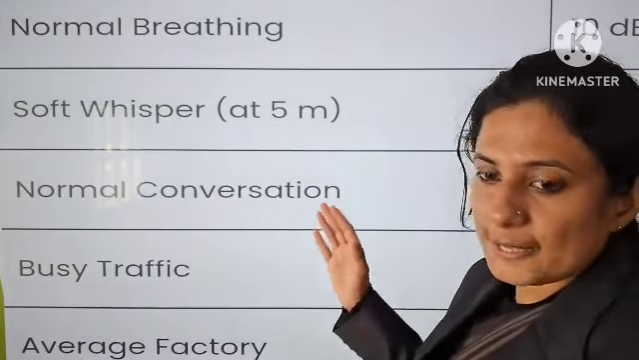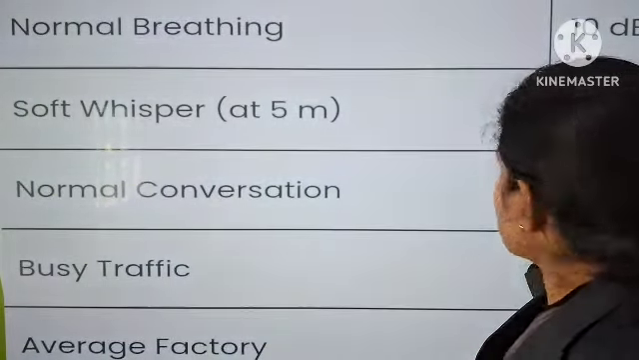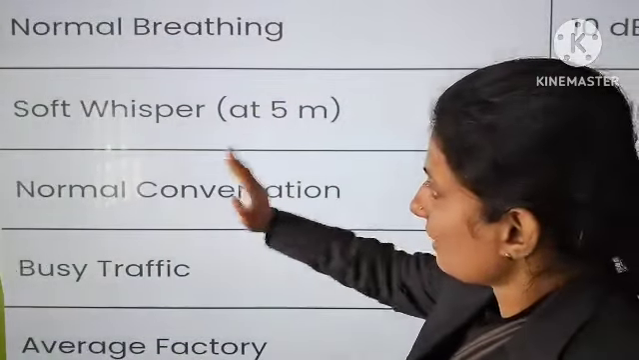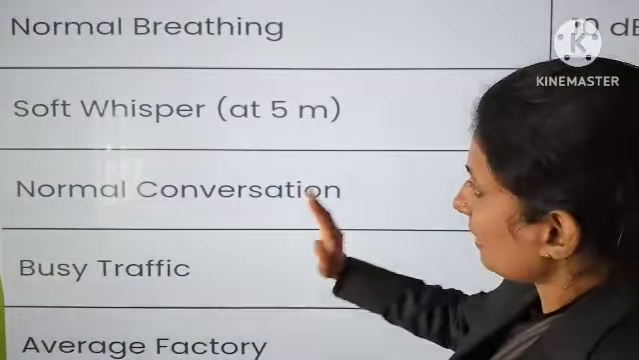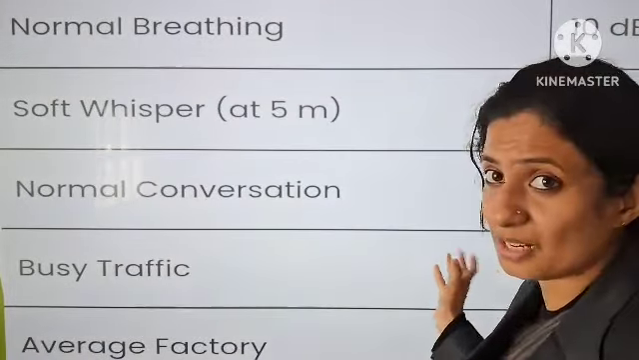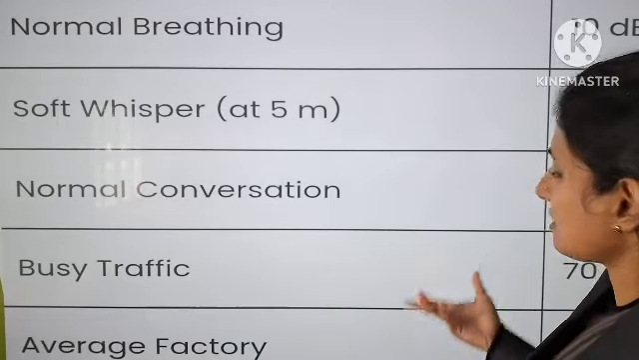Next is a column which shows the loudness of some sources and sounds in decibels. For normal breathing it is 10 decibel, a soft whisper 30 decibel, a normal conversation 60 decibel, beside traffic 70 decibel. From beside traffic onwards, the decibel level of the sound increases.